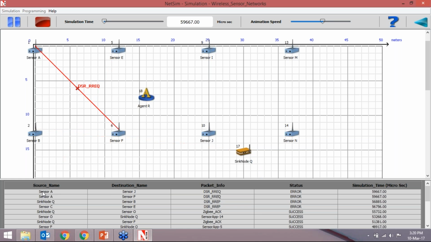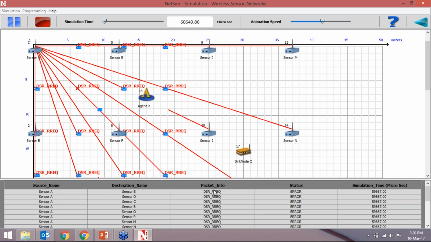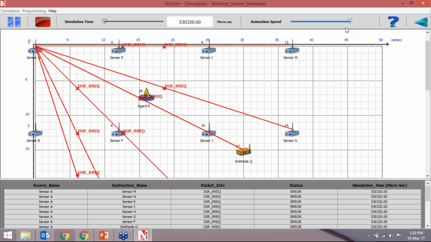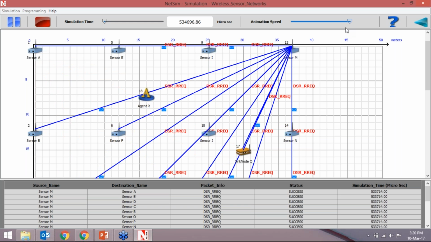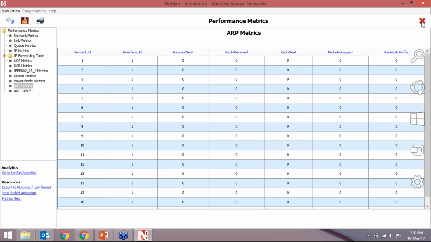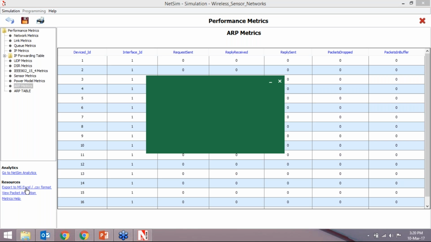So here you also can see the source name, destination, packet info, status, and simulation timing. You can increase or decrease the size and speed of the animation. Okay, now we can go to our analysis. So all the results which are available here can be exported to MS Excel.